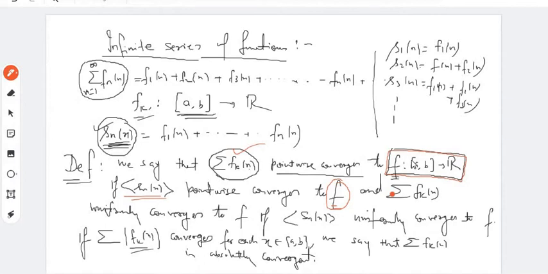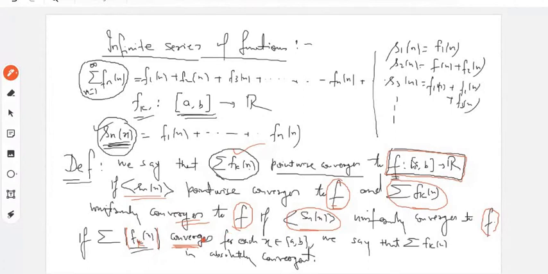And this infinite series is said to be uniformly convergent, and it uniformly converges to the function F if the sequence of partial sums uniformly converges to the function F. Moreover, if this modulus of Fk is convergent, for example, absolute convergence is required only when some terms are positive and some terms are negative. Otherwise, absolute convergent and convergent are the same.